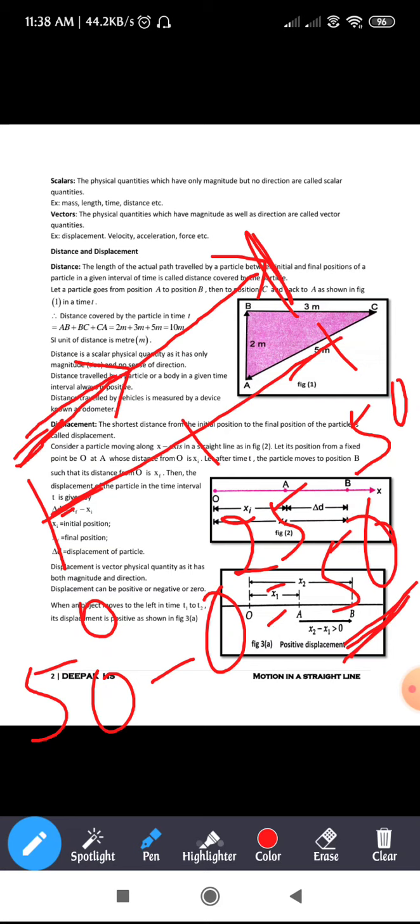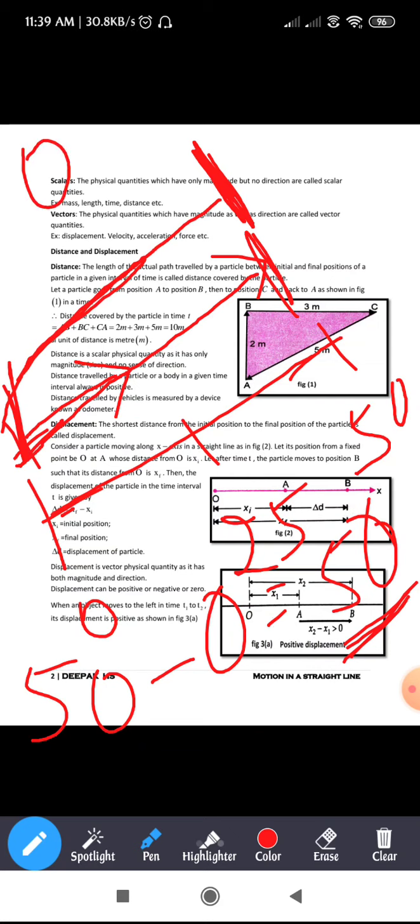Again, for a negative displacement, let us say the object is at 50 centimeter as of now. It moves towards the left, so it comes to the 0 position. To calculate the displacement, the final position is 0 and the initial position is 50, so 0 minus 50 is how much?